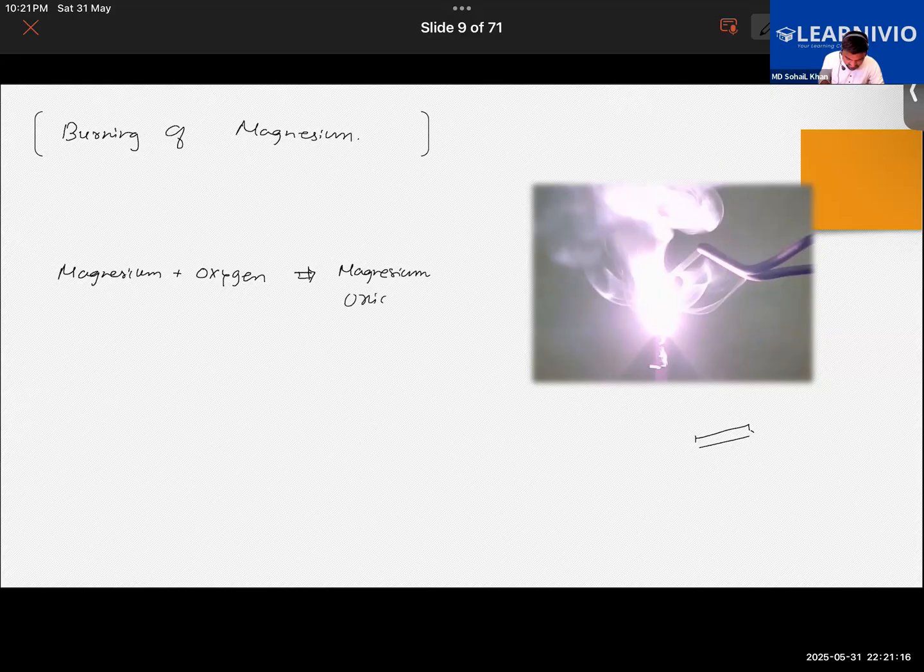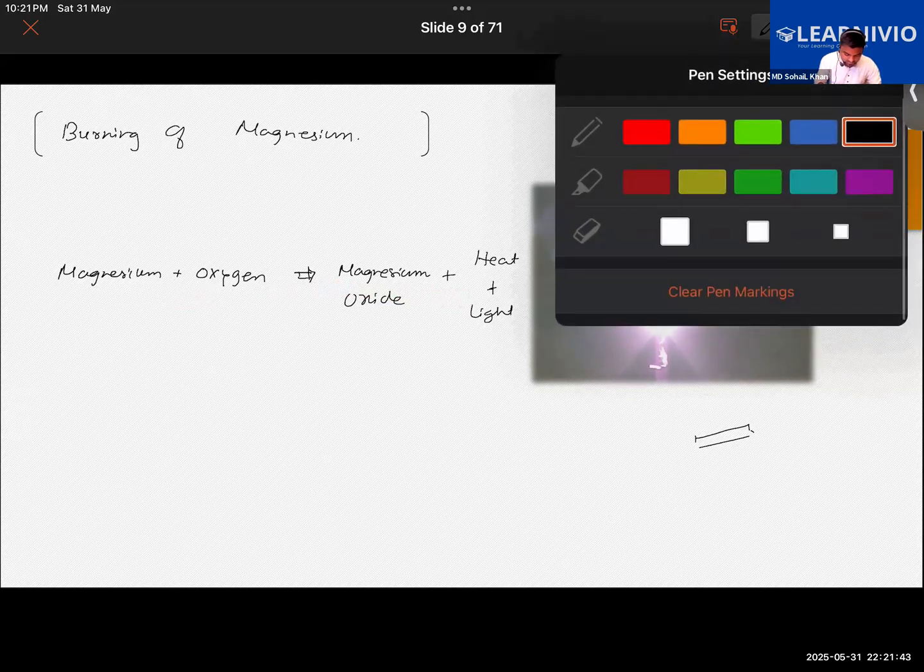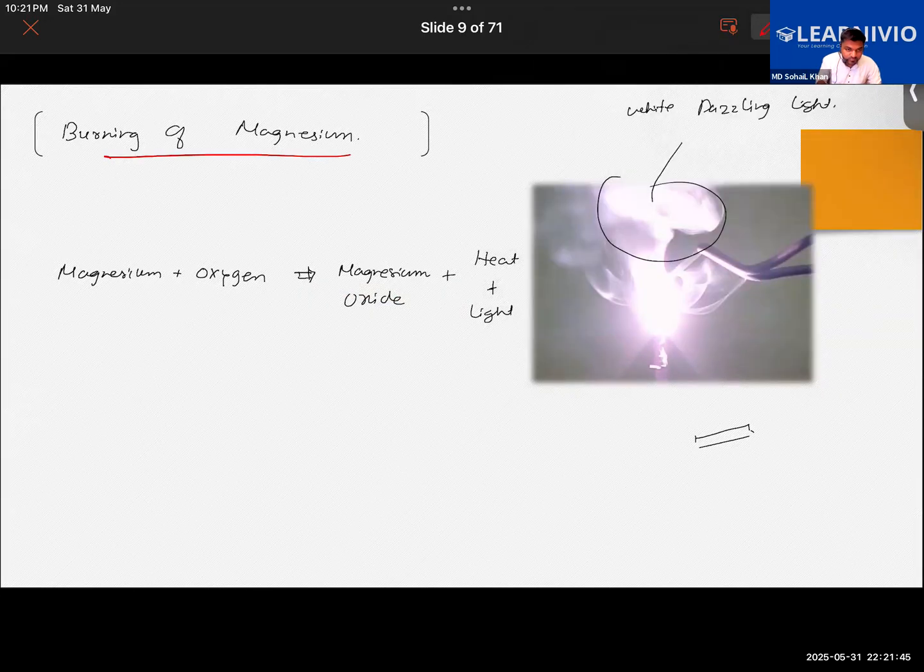Of course, heat and light are also given out, a dazzling white light that you can see over here. So you can write the reaction in the following manner: magnesium plus oxygen from air gives magnesium oxide plus heat and light. That is basically the combustion of magnesium.